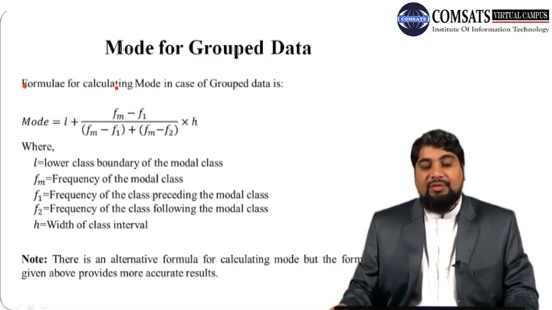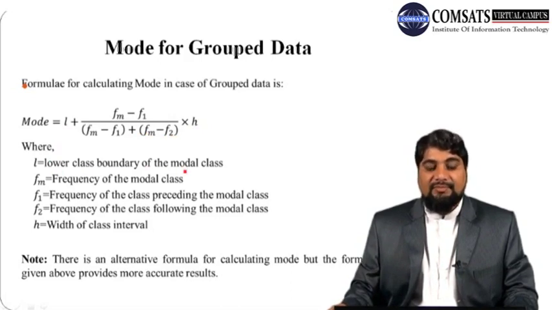The formula for calculating mode in case of grouped data is: mode equals L plus (Fm minus F1) divided by (Fm minus F1 plus Fm minus F2), the whole multiplied by h. Here L is the lower class boundary of the modal class, Fm is the frequency of the modal class, F1 is the frequency of the class preceding the modal class, F2 is the frequency of the class following the modal class, and h is the width of the class interval, which is also called the size of the class.